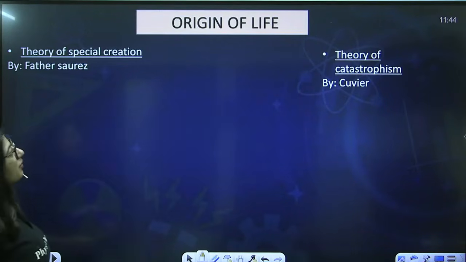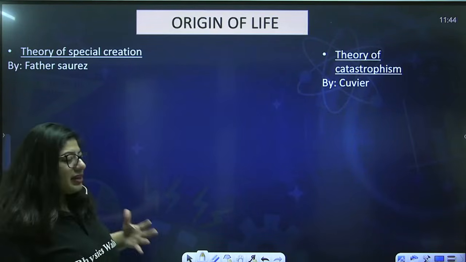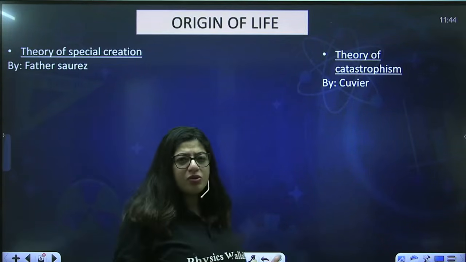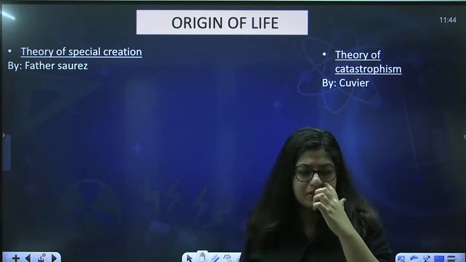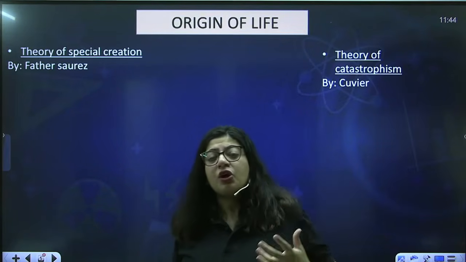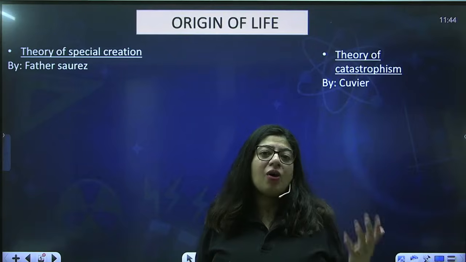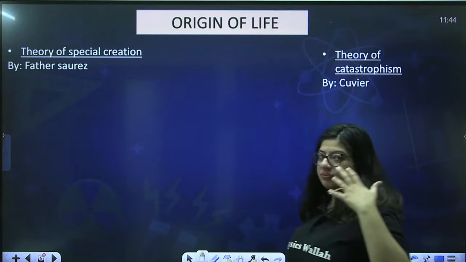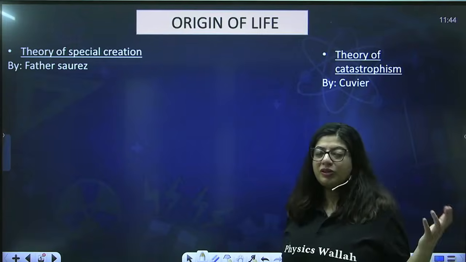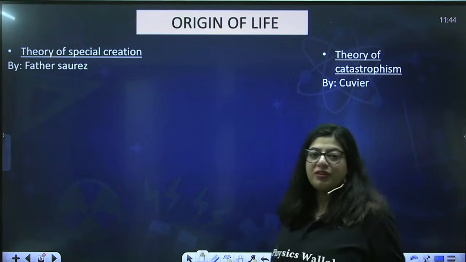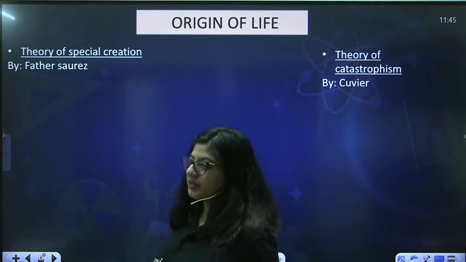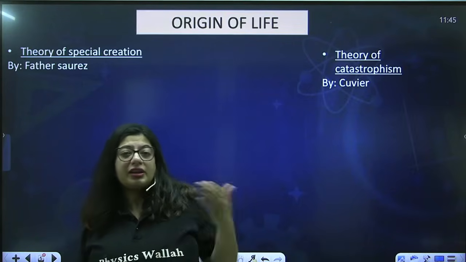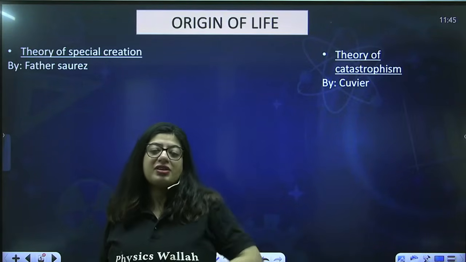Alright, so we are going to start with the theories of origin of life. Before science emerged so much, there were a lot of scientists, theorists, and scholars who gave a lot of theories about how life might have originated. So the first theory is a very primitive, very old theory. That's the theory of special creation, which was given by Father Suarez. This theory is technically a religious theory rather than a scientific theory.